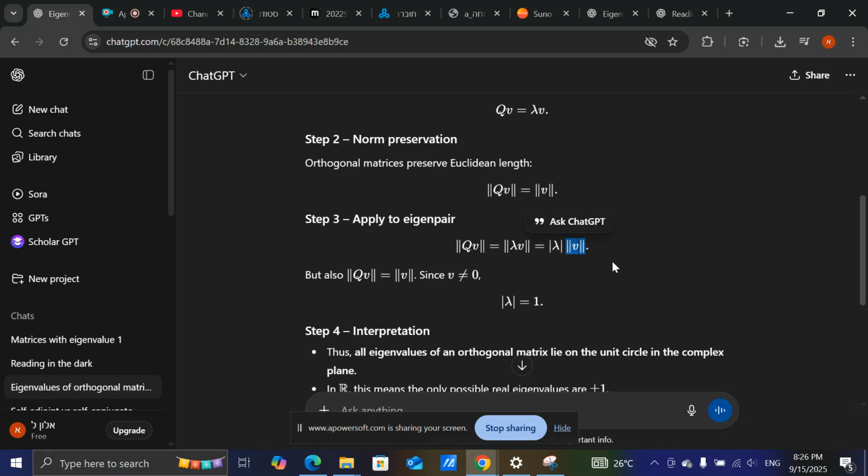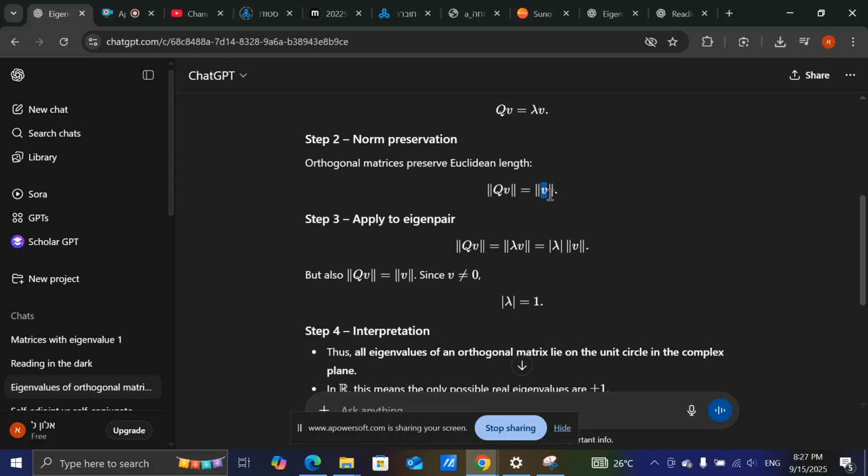Now we took an eigenvector. By definition, for an eigenvector, the vector is not the zero vector. Therefore, the norm we are talking about is not zero, namely, it's greater than zero. What is important, because we are going to divide, is that it's not zero.